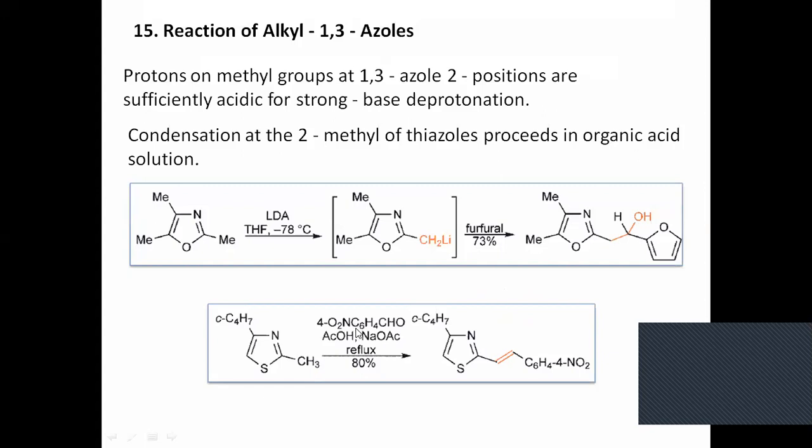Can someone tell what this is? This is a buffer, a weak acid and the salt of a weak acid. The reactive methyl can give you a proton, that attaches to the CHO, with removal of water, and that will give you an aldol type product. So these are very logical and very practical reactions.